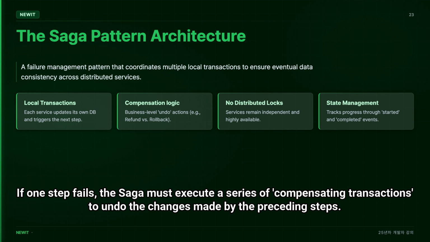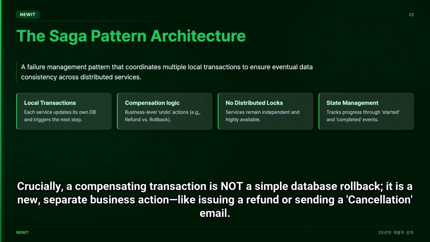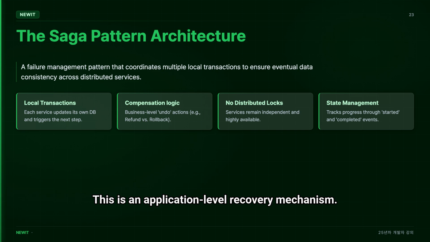If one step fails, the Saga must execute a series of compensating transactions to undo the changes made by the preceding steps. Crucially, a compensating transaction is not a simple database rollback. It is a new, separate business action like issuing a refund or sending a cancellation email. This is an application-level recovery mechanism.